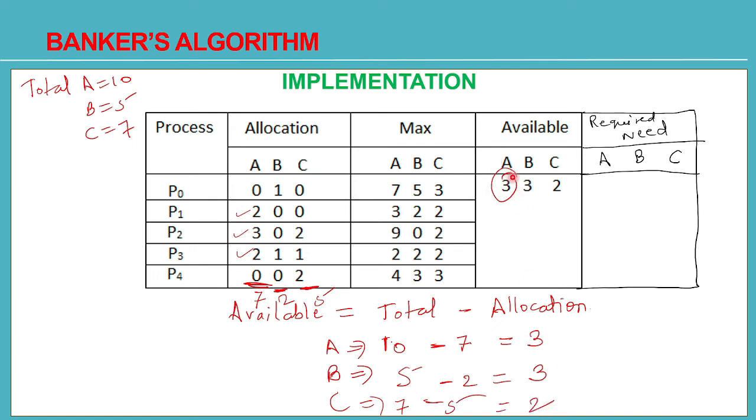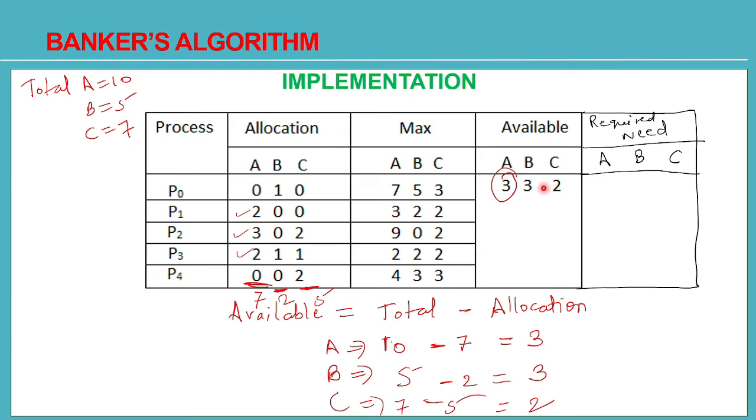So 3 instances of A, 3 instances of B and 2 instances of C are available currently. Using this currently available resource, can you fulfill the needs of these processes in such a way that no process will go into a deadlock? That only we have to find using Banker's algorithm. Can you avoid the deadlock using this currently available resource instances? You can execute the processes in such a way that the system will not go into a deadlock.